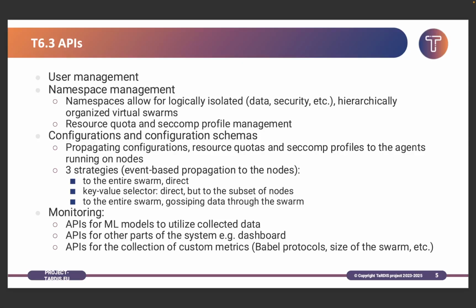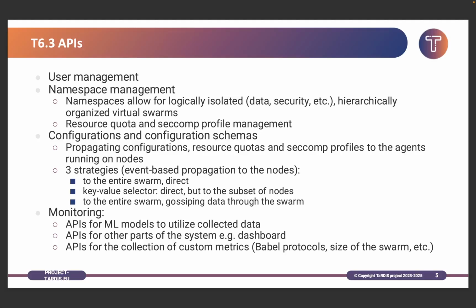To propagate elements into the system, we have three specific strategies for how this could be implemented. The first one is the entire swarm. It is a direct message we will send to all nodes inside the system. This is a bad idea in a bunch of cases, but in a case where we have a security breach or something like that, where we want to immediately react, you can use this strategy.